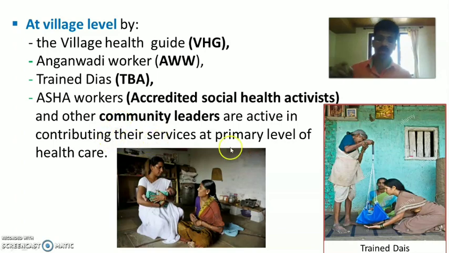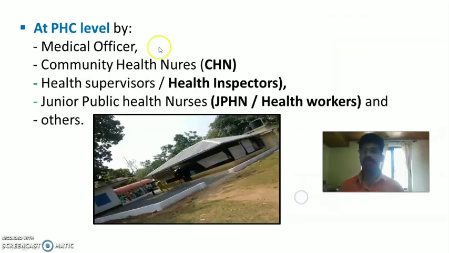are active in contributing their services at primary level of healthcare to the public. Then at primary health center level, it is rendered by the medical officer of the primary health center, community health nurse, health supervisors or health inspectors, that is HI, junior public health nurse, JPHN, or the health worker male or female or multi-purpose health worker and others. These are the staff of the primary health center who render primary level health care to the public.